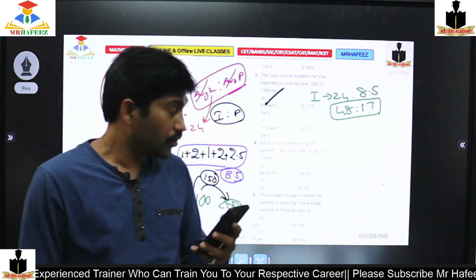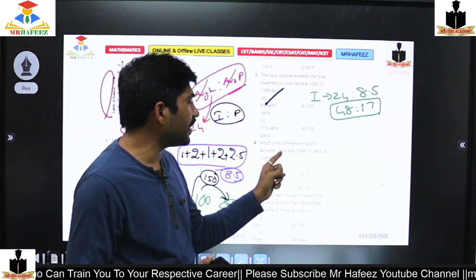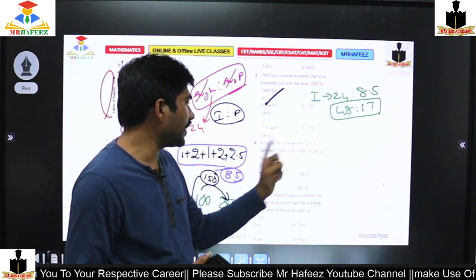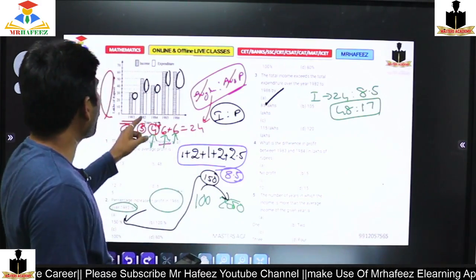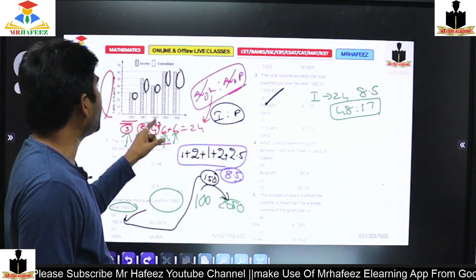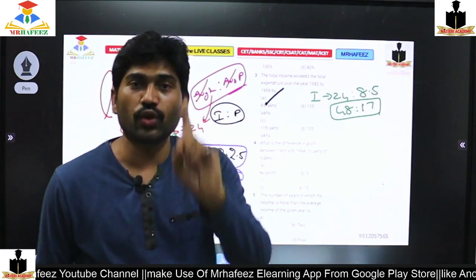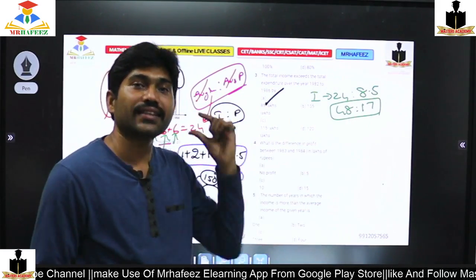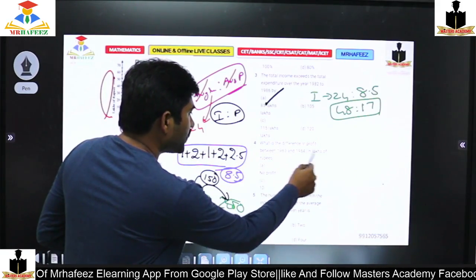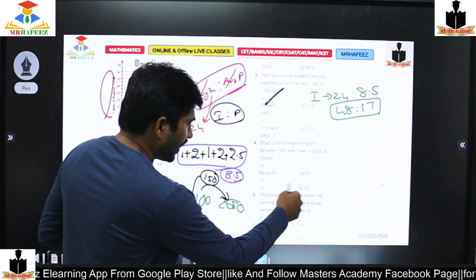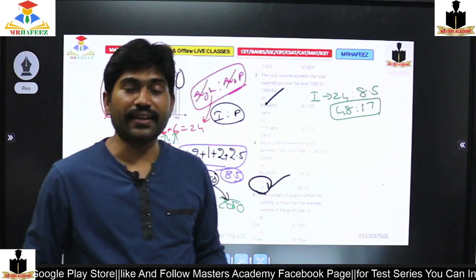Very good. For the next question, what is the difference in profit between 83 and 84 in lakh rupees? So difference in profits: 83 profit is 2 bricks and 84 profit is 1 brick. So 2 bricks and 1 brick, the difference is only 1 brick. 1 brick consists of 10, so 10 is enough. So the answer is C. So 10, right?